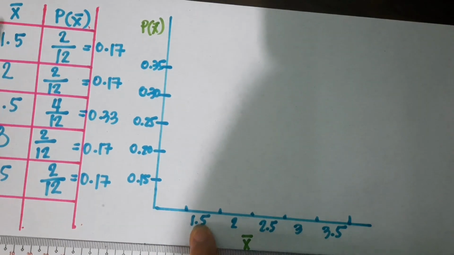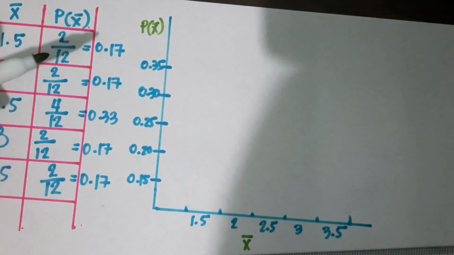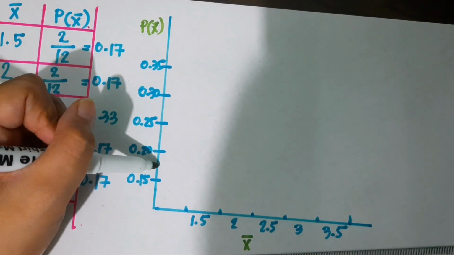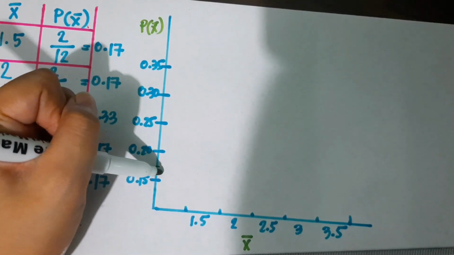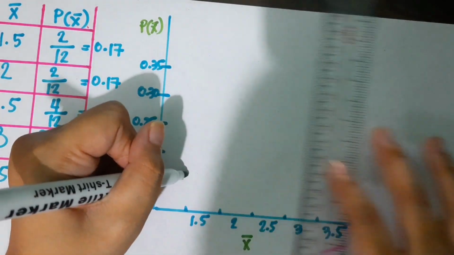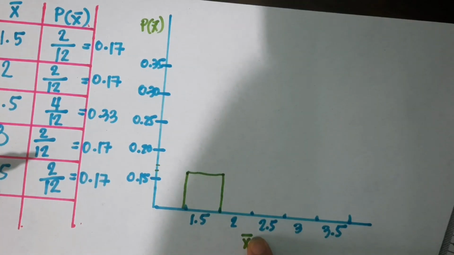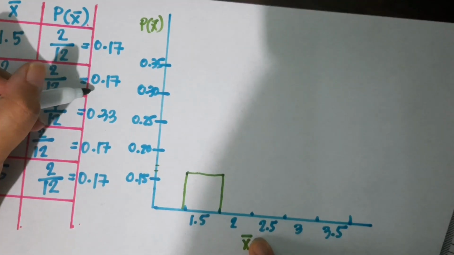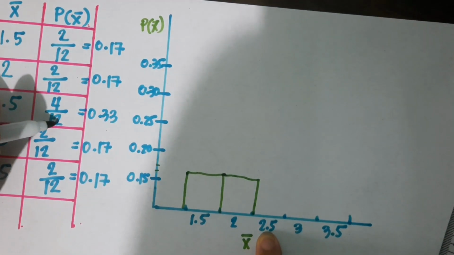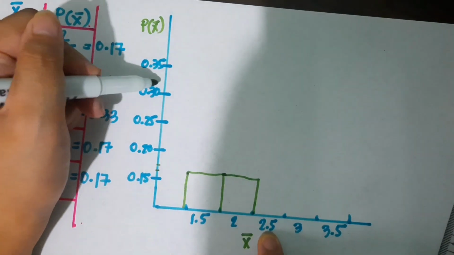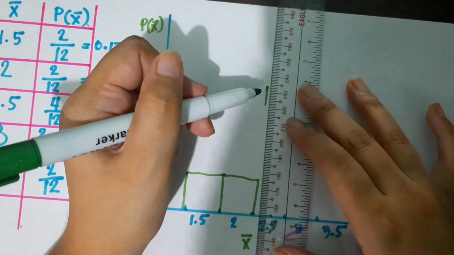Now, let's have the 1.5, and the 1.5 is 0.17. So, the 0.17 is here. Next, the 2 is also 0.17. Next, the 2.5 is 0.33, so the 0.33 is here.